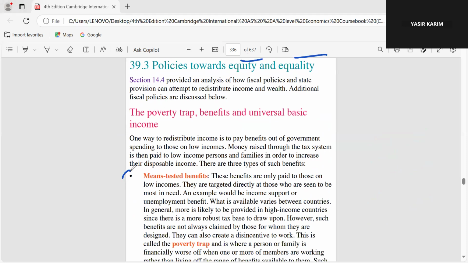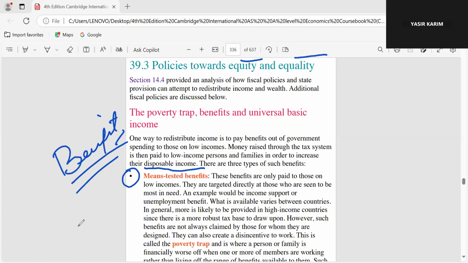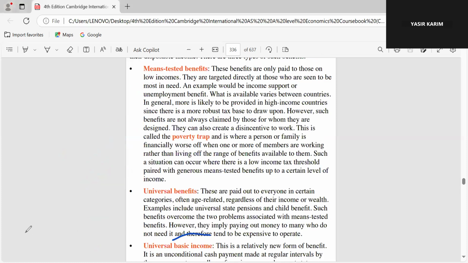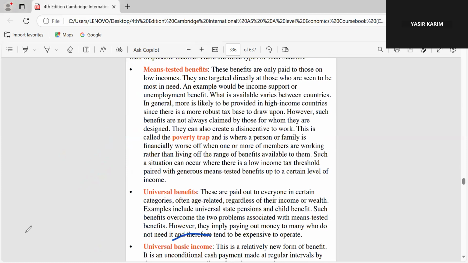First one is the means-tested benefits. So they have given some benefit-type solutions. Means-tested benefits are the benefits that will be given, targeted to the poor who are identified as poor. The benefits are only paid to those on low income. They are targeted directly to those who are seen to be most in need and are trapped in a poverty trap. So no tax on them, financial help to them, and this will put them out of the poverty trap. This is means-tested benefit.